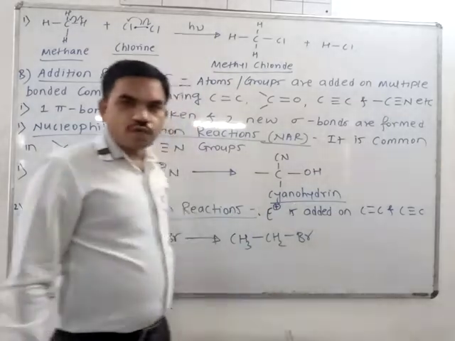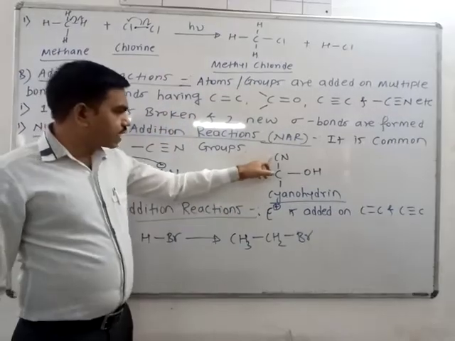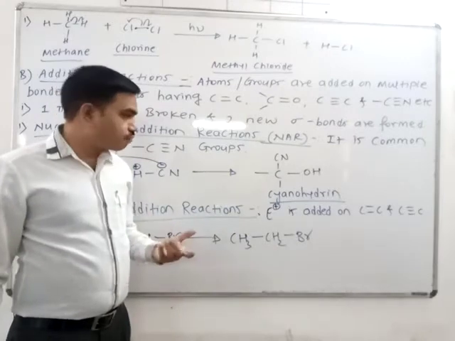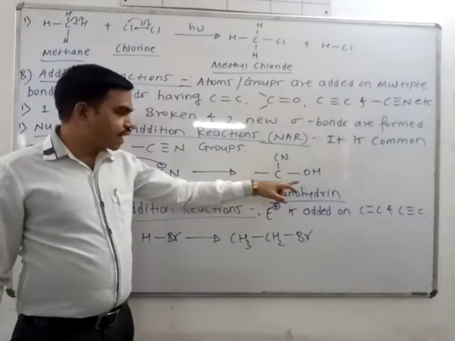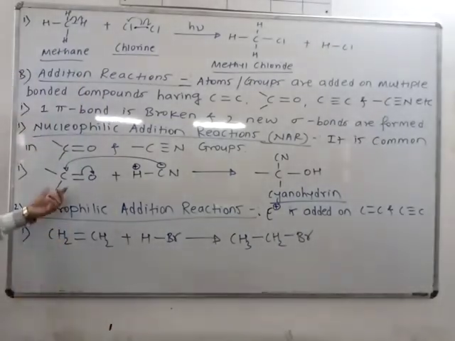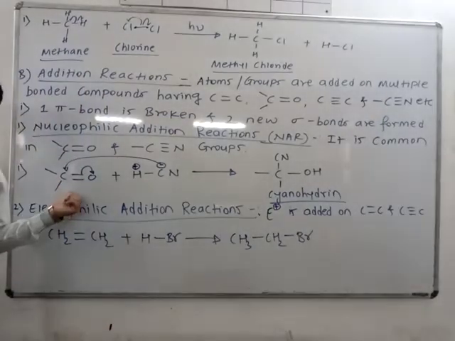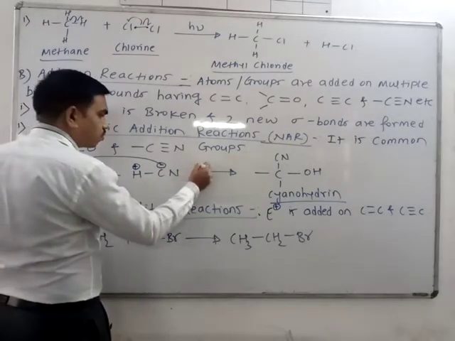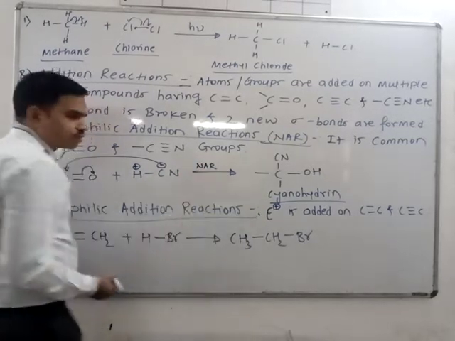So which product is formed? Suppose cyanide and OH are present in one compound, then it is known as what? Cyanohydrin is formed from this carbonyl compound, whether it is aldehyde or ketone. So this is an example of NAR, nucleophilic addition reactions.